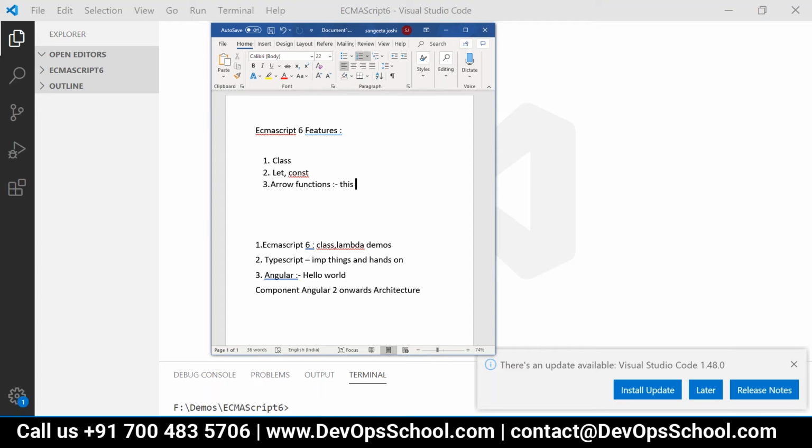Right? We have seen that if we are writing a function inside a function, then the inner function can have access to the outer function's variables. But the inner function will have its own this. This concept was not there in our Java or .NET. The outer function will have its own this, and the inner function will have its own this. So we were not getting the expected output yesterday, if you remember, right?